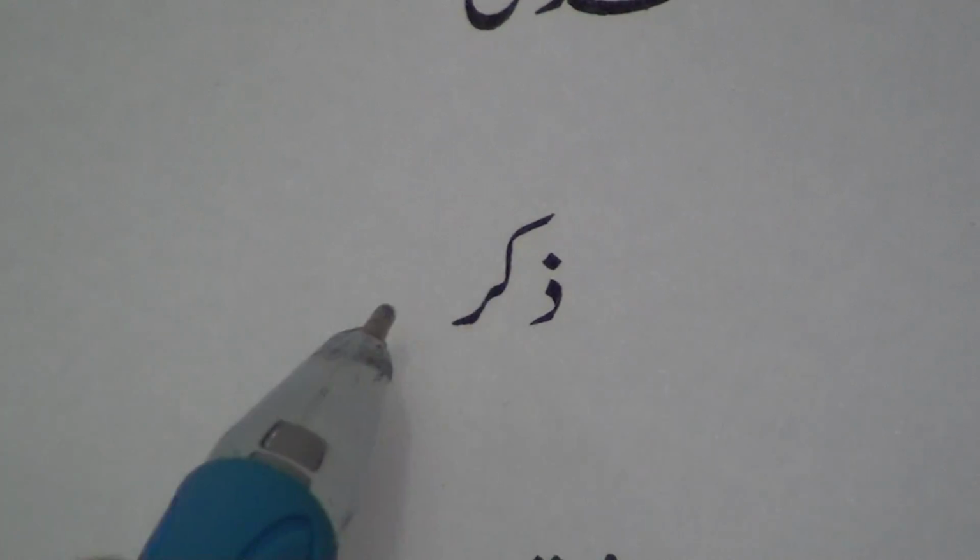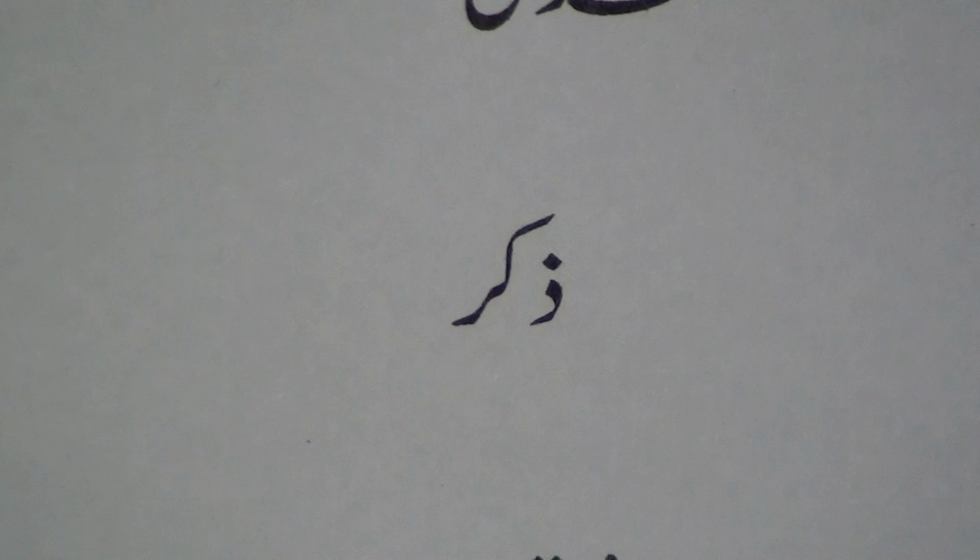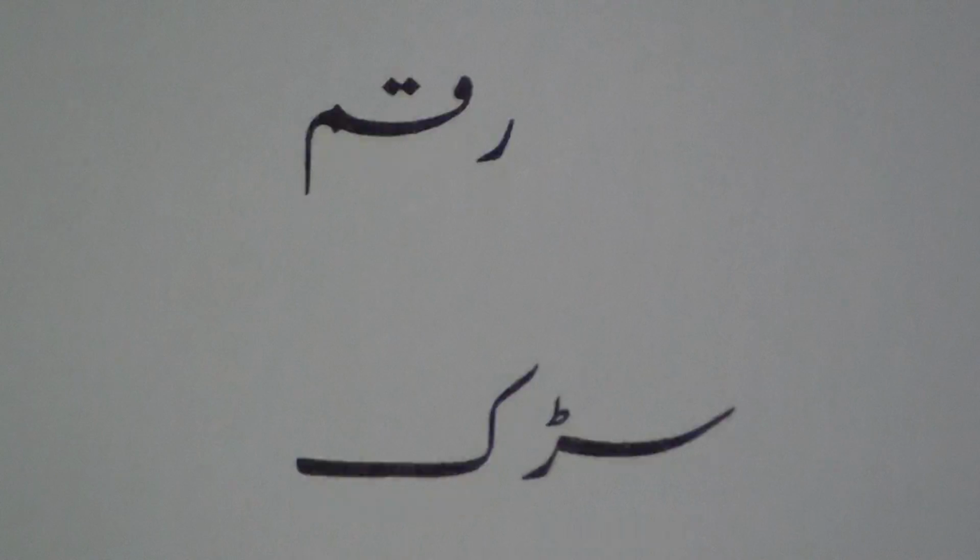Let's take another example. Zikr. In this word, kaf comes after zal. So kaf is not connected to zal. It is written separately. Zikr. Rakam. In this word, kaf comes after re. So kaf is not joined to re. It is written separately. Rakam.